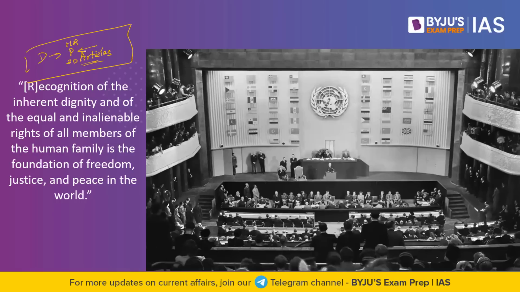To make sure human rights are accorded to people irrespective of race, ethnicity, sex, gender and so on, we required one document which would espouse, support and give the details of these human rights. That is why in 1948 we had the Universal Declaration of Human Rights.